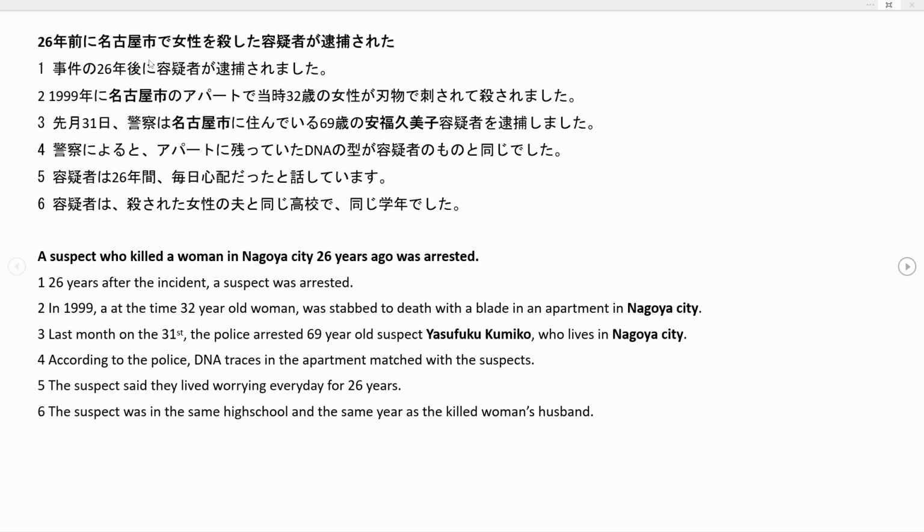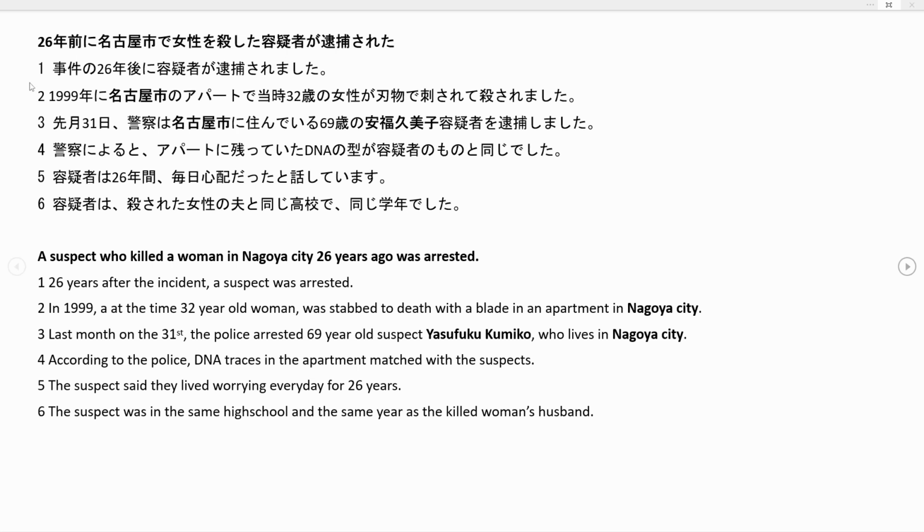And in front here we have a little bit more description. 名古屋市で, so で is again our place of an action, so in Nagoya city. And then we have the time, 26年前に, so 26 years ago. A suspect who killed a woman in Nagoya city 26 years ago was arrested.